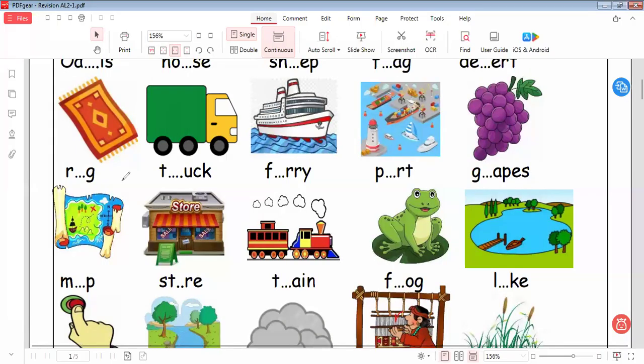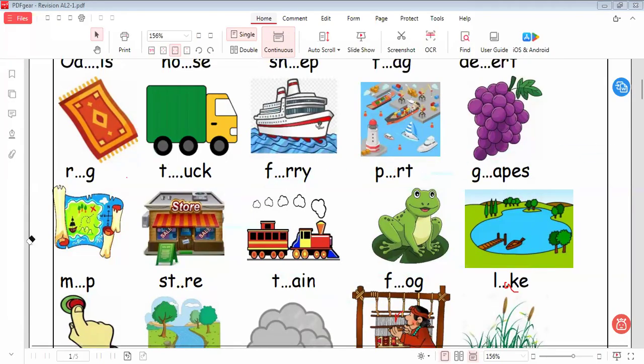Here we say the missing letter to be here rug. Here is trek. Here is Ferrari. Here is port. Here is grapes. Here is lake. Oasis. Here is lake. Here is map, store, train, frog. Let's continue the rest of the exercise.